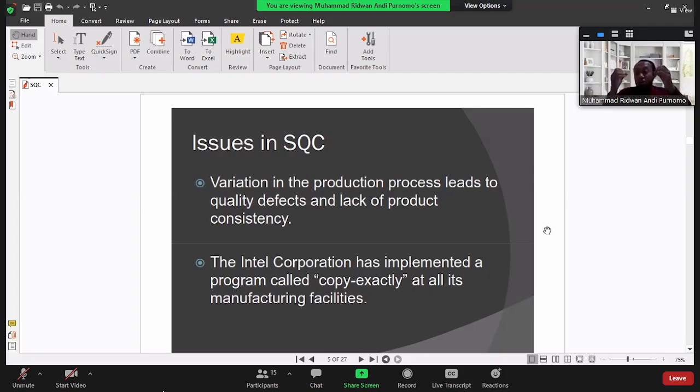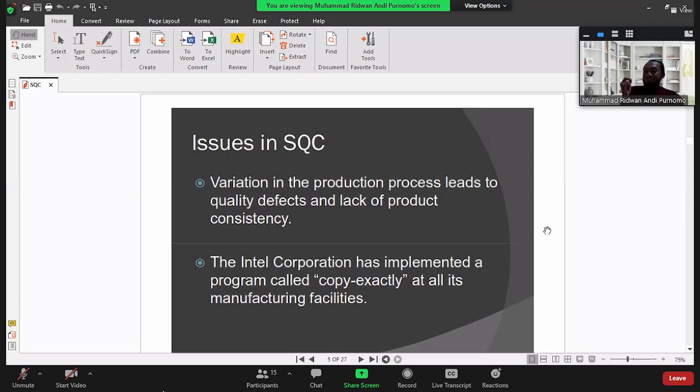Even though you have exactly the same mineral water, the same brand, produced by the same company, and the volume is the same, usually 330 ml, when you compare the water level, it is not exactly the same. It means that there is variation. So if the variation is very high, it means that the process is not good.